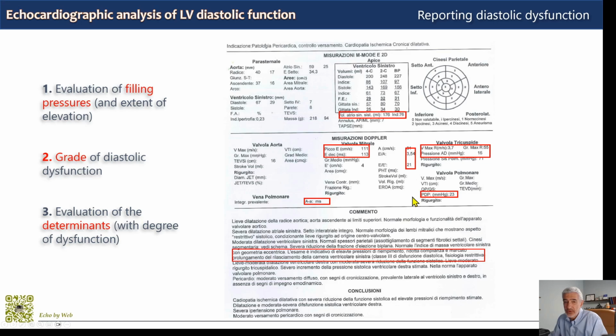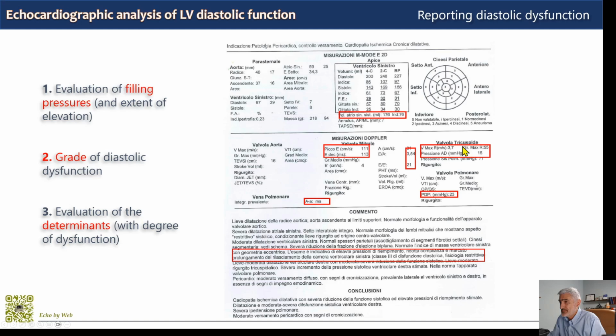In the report, there are all the measurements and calculations which are necessary to support our diagnosis. I've circled in red the ones that are useful for the diastolic dysfunction evaluation. Here we have the left atrial volume index, 76 milliliters per square meter. Then we have the mitral valve flow parameters: the peak E wave velocity, the deceleration time, the E on A ratio, and then we have the annulus e' velocity and E on e' here.